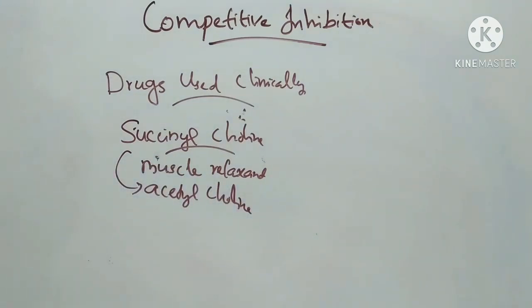It competitively fixes on postsynaptic receptors. As it is not hydrolyzed easily by the enzyme acetylcholine esterase, it produces continued depolarization with consequent muscle relaxation. That's about succinylcholine. So these are the drugs used clinically, or examples of competitive inhibition in biological systems.